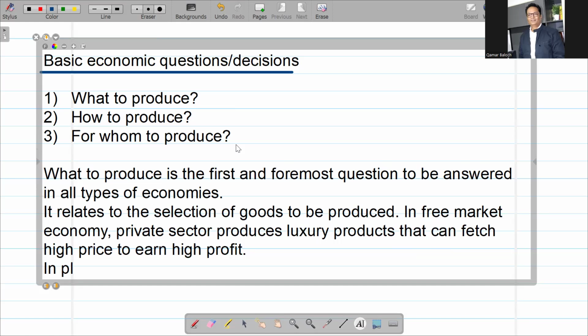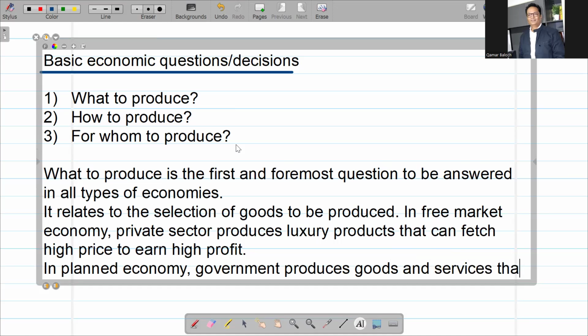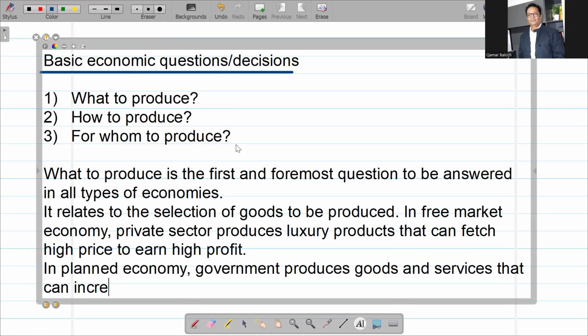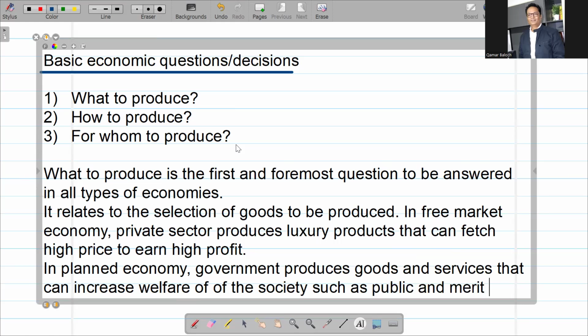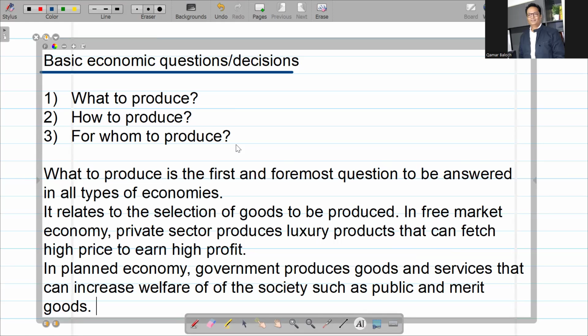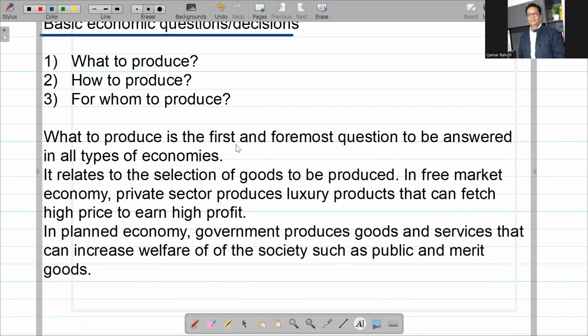So in planned economy, government produces goods and services that can increase the welfare of the society, because government doesn't aim to earn profit. What type of goods are those? Such as public and merit goods, which are the basic things that government generally produces in planned economy.